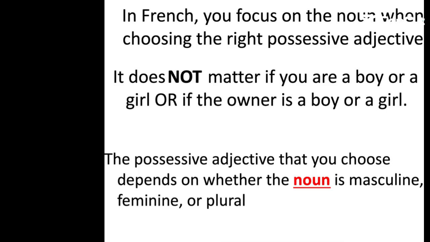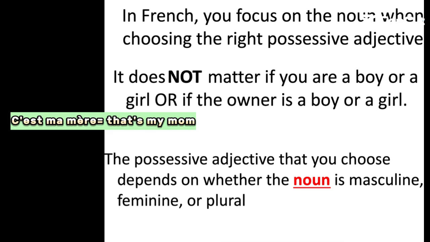It does not matter if the owner is a boy or a girl. So what I want you to remember is that when you say "that is my mom," it's not because I am female that I'm going to be using the female form of "my" in French.